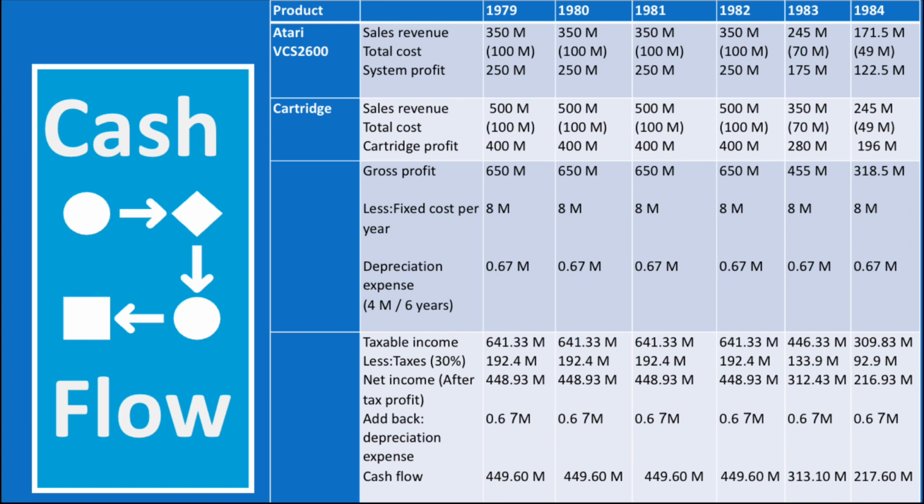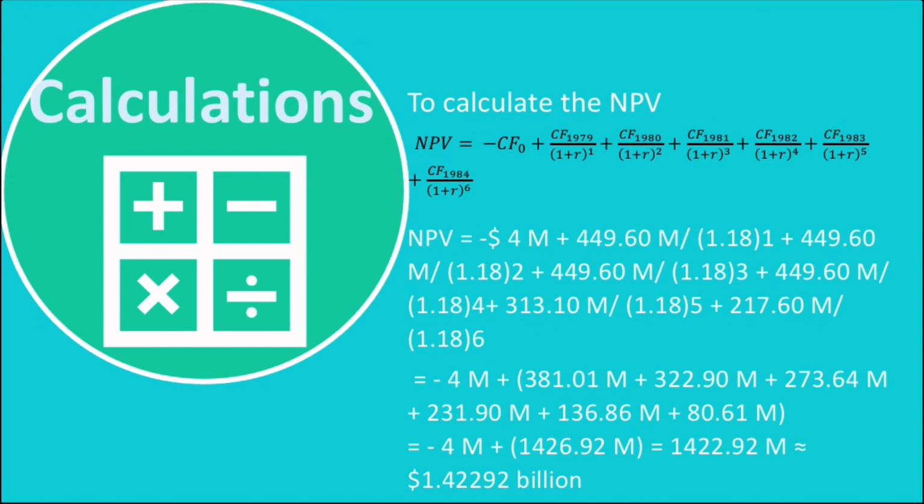That leads us to a taxable income of 309.83 million. We take 30% from it, which gives us a net income after tax of 216.93 million, and we add back the depreciation cost, so we have a cash flow of 217.6 million. Thanks for listening.